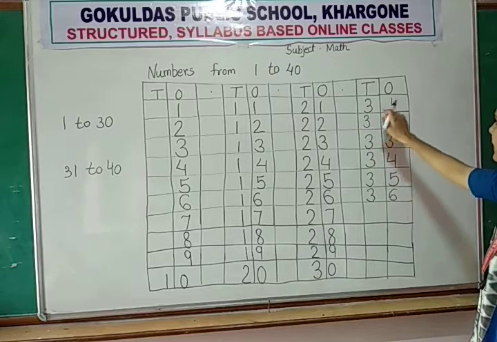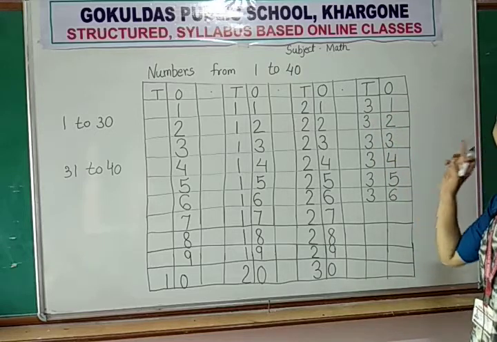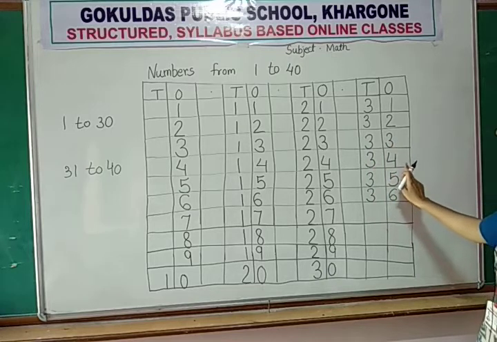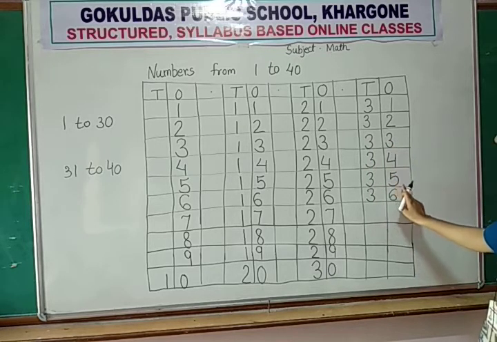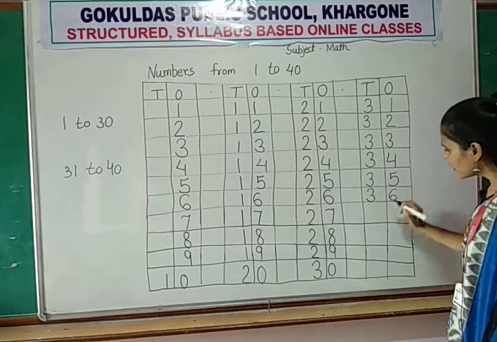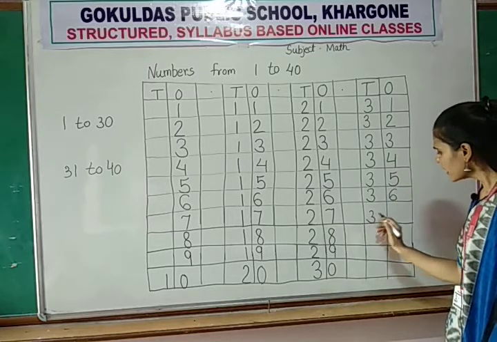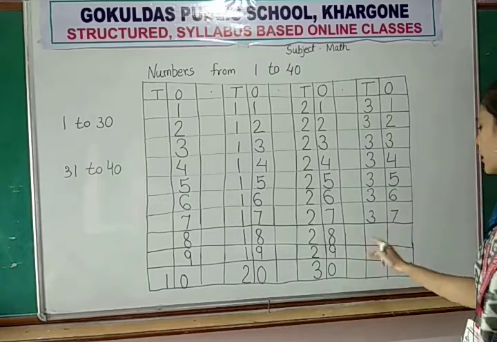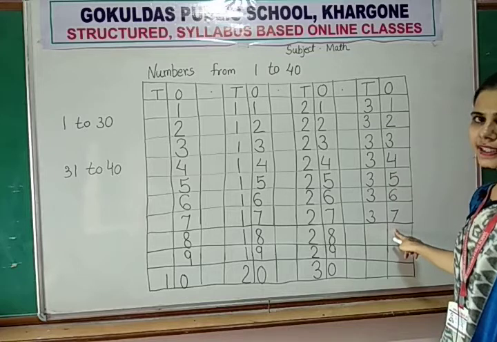Then you write 3, then write 2. 3, 2, 32. 3, 3, 33. 3, 4, 34. 3, 5, 35. 3, 6, 36. Then 3, 7, 37. How to write? 3, 7, 37.